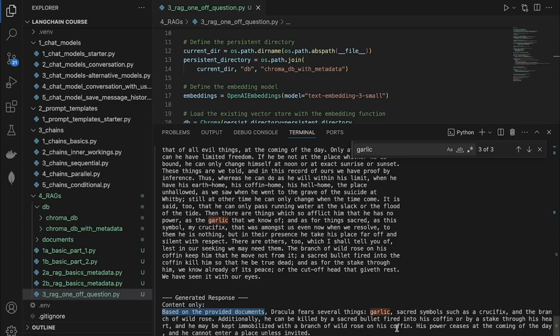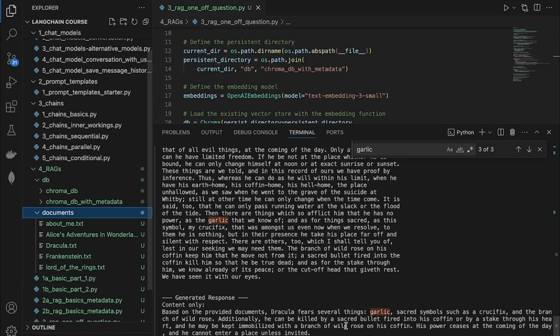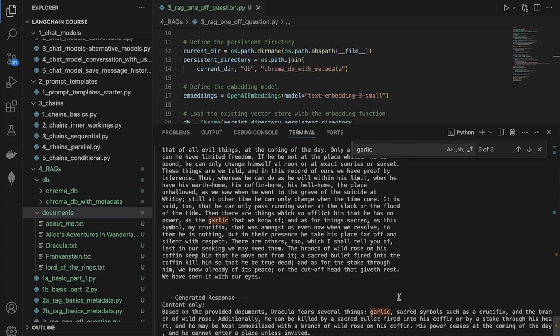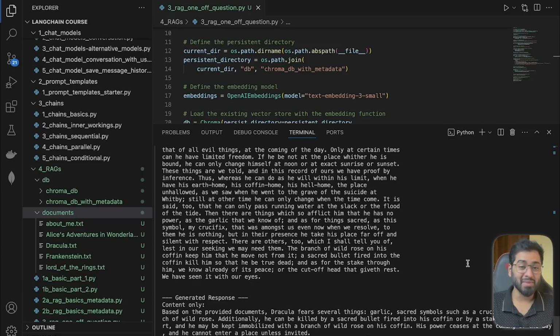So in your own projects, instead of doing it with books, you can put in your private data that the LLM has no way of knowing and give it additional knowledge and chat with it. And we can even take it one step further. Instead of it being a one-off question, you can build it in such a way that we can have a to and fro conversation as well. If you remember, we already did that in the chat models module, and you can implement the same thing here. And with that said, we've completed our deep dive into RAGs.